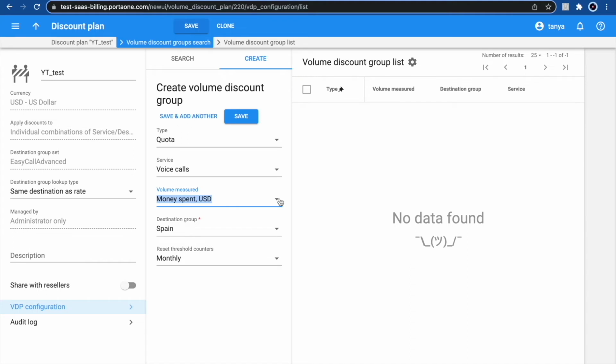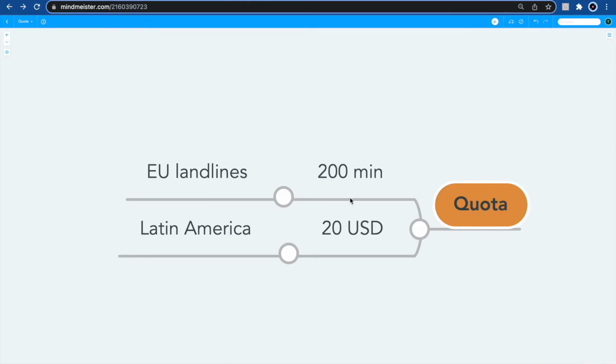And then next, we have two metrics, money spent or service used. The volume of service used is clear, 200 minutes, 300 minutes, for example, and money spent as if the calls were charged using the tariff. Let's have a look at the following example. We can give a quota both in minutes and in a monetary amount.